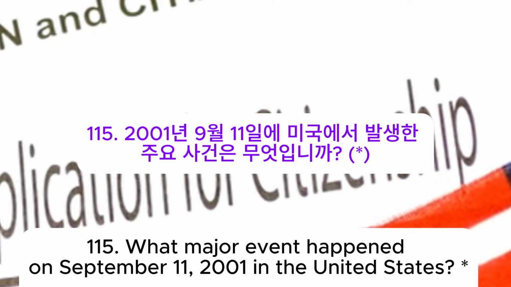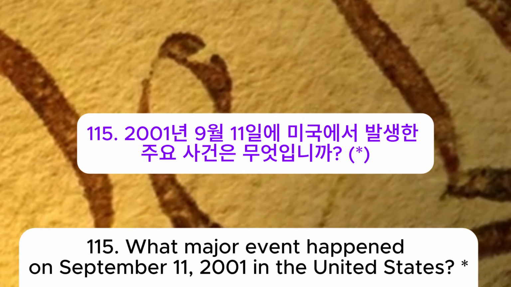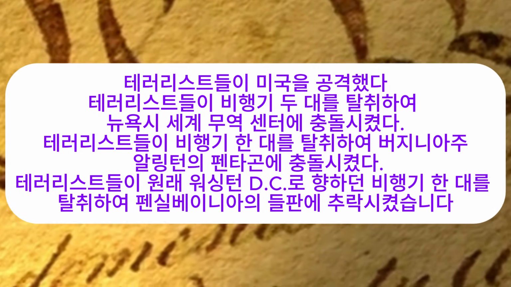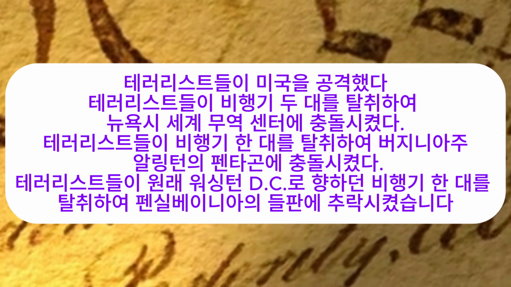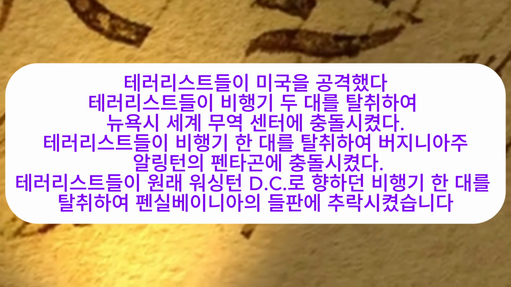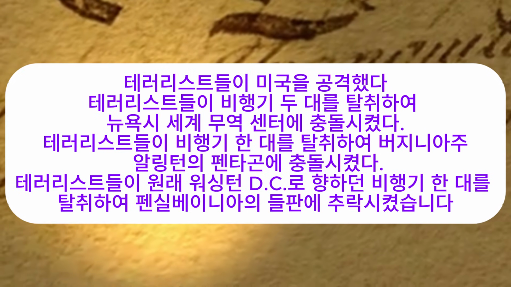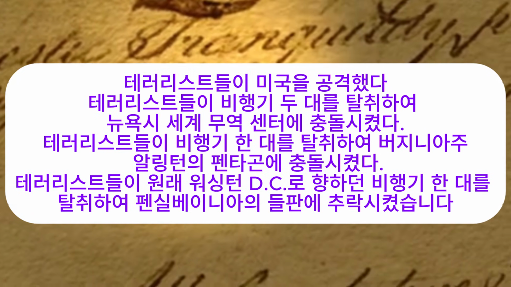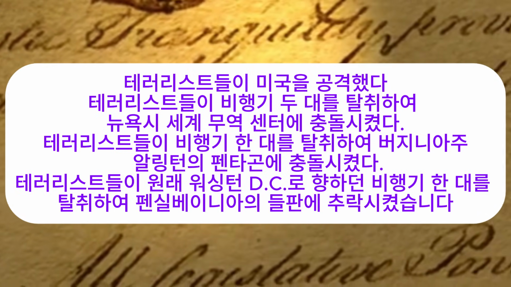115. What major event happened on September 11, 2001 in the United States? Terrorists attacked the United States. Terrorists took over 2 planes and crashed them into the World Trade Center in New York City. Terrorists took over a plane and crashed into the Pentagon in Arlington, Virginia. Terrorists took over a plane originally aimed at Washington, D.C. and crashed in a field in Pennsylvania.